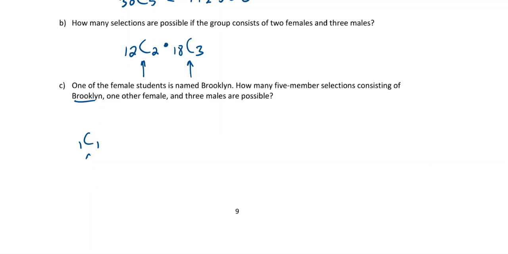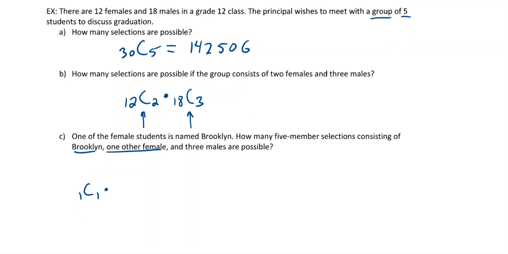Okay, but anyway, if we want to keep it consistent with the combination notation there, we can write it like that. And then I'd multiply that by the number for the other females there. So then that's going to be, well, how many females do I have left now after I've chosen Brooklyn? Well, I only have 11 to choose from, and then we're going to choose 1 of those. Okay?